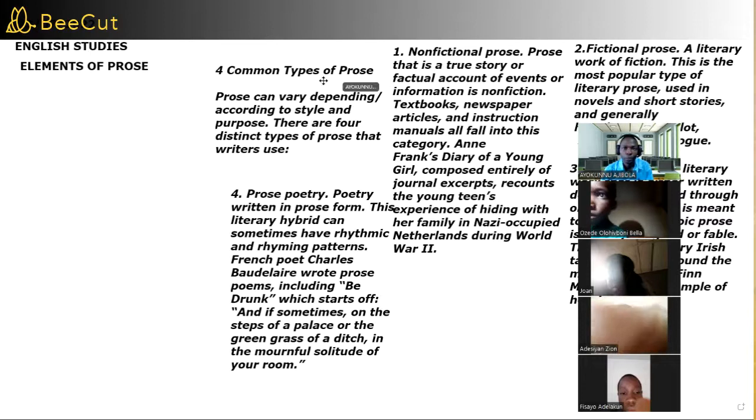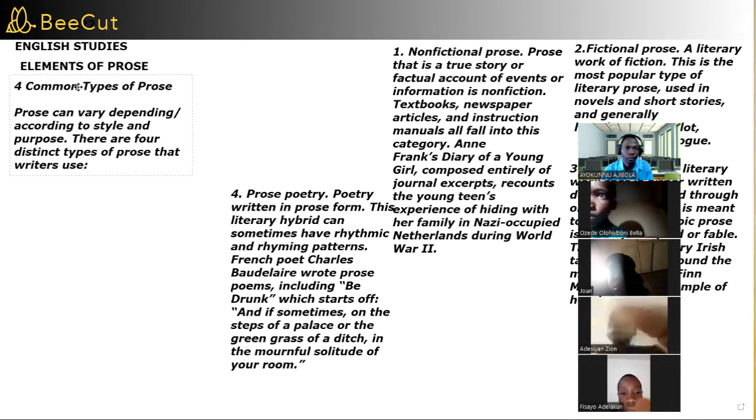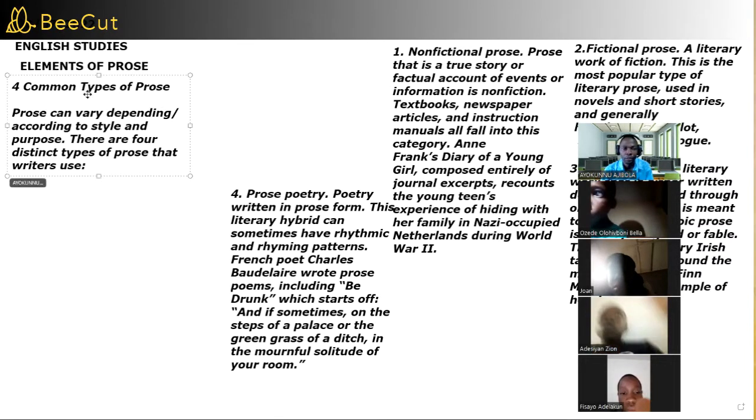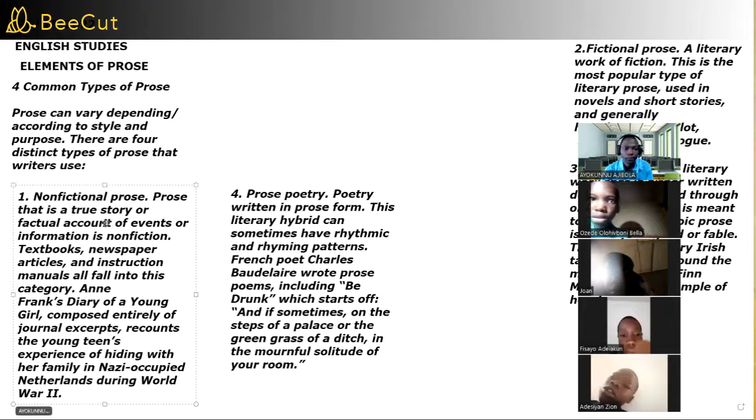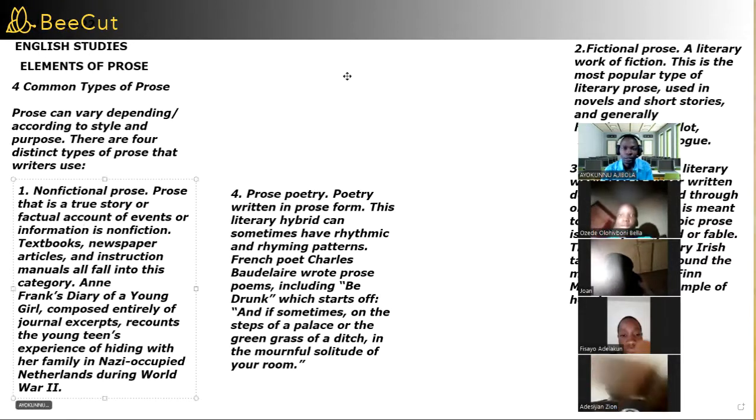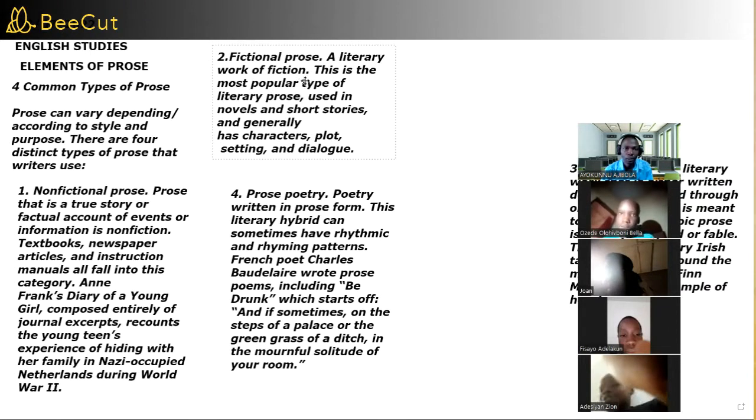So for the types of prose, we have 4 common types of prose. Can you all see these 4 common types of prose? I'm waiting for answers. Zion, unmute your mic and make sure there is no noise around. This is number 1. Can you see number 1 now? Yes, sir. Very good. And this is number 2. Can you see it? Yes, sir.